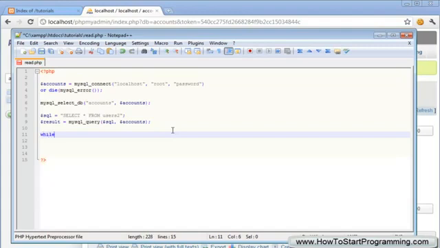Just type while, and then two brackets, an opening bracket and a closing bracket. So we have our while loop here, and as you know, this while loop will run as long as the condition inside here is true. What we're going to do in here is say while row equals, and then type mysql_fetch_array, and then in brackets we specify the variable that holds the MySQL query, and that is result right here.